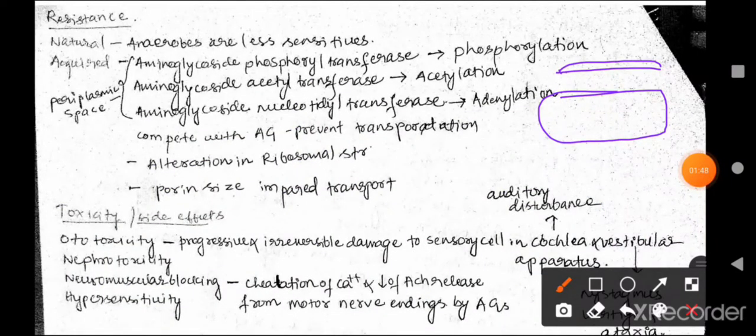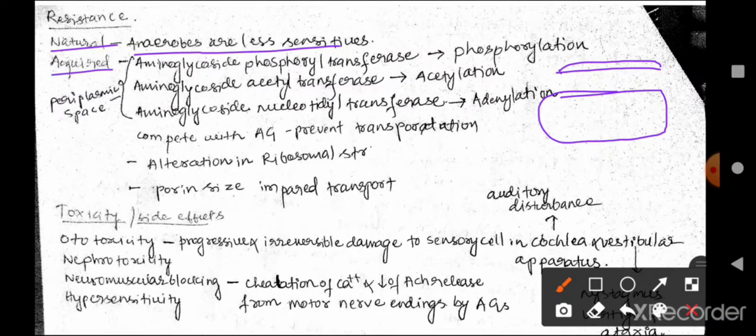Now let us come to the resistance developed against these antibiotics, which includes natural resistance. Anaerobes are less sensitive to these aminoglycosides because their transport across the cell membrane is mediated by an oxygen-dependent mechanism, and anaerobes lack oxygen, thereby they are less sensitive.